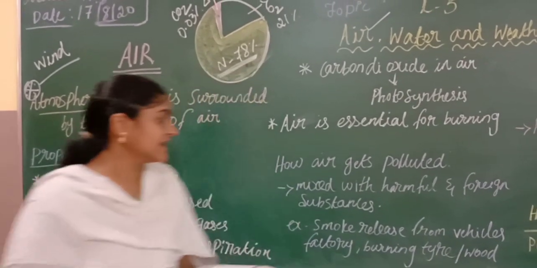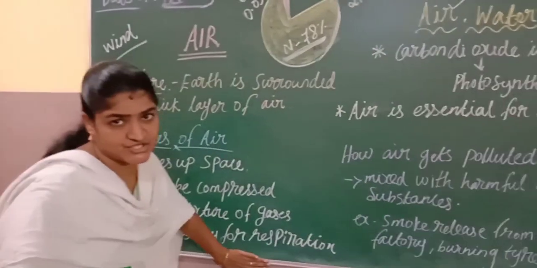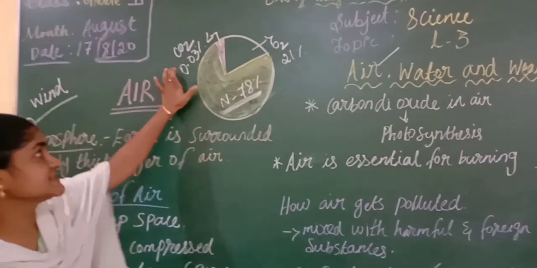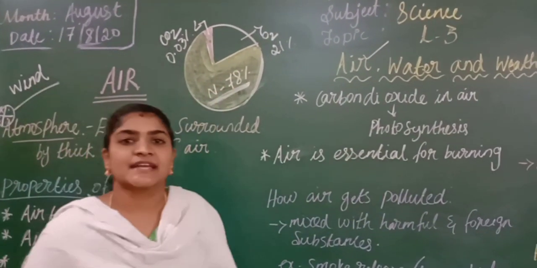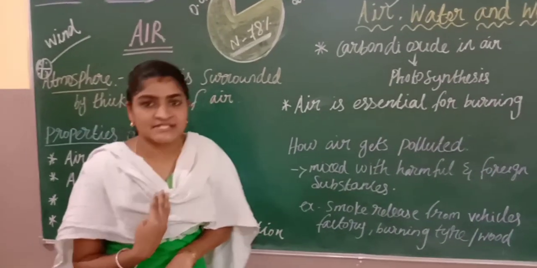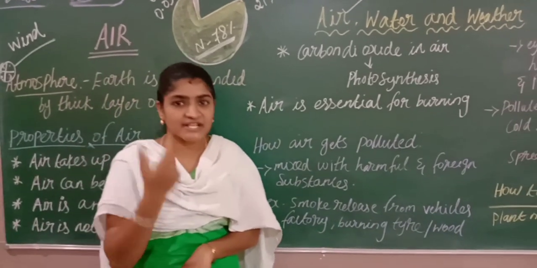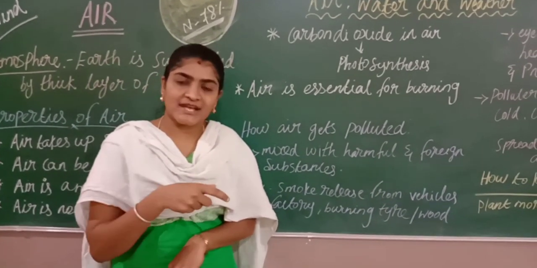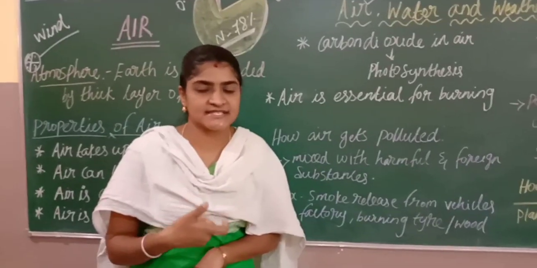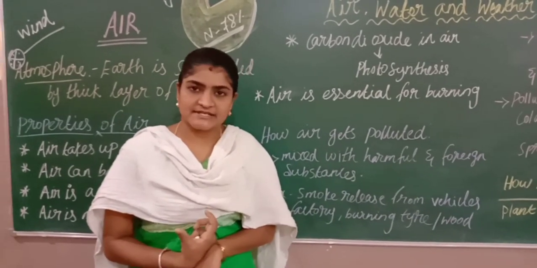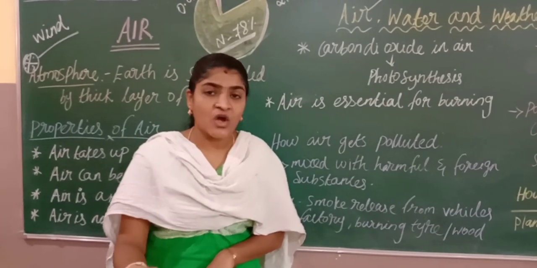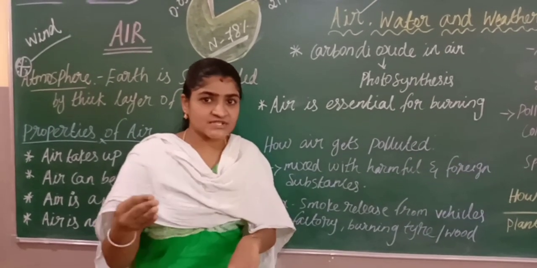Okay, and next one, air is necessary for respiration. In air we can see oxygen and carbon dioxide. These two gases are helpful for the respiration process in living things. For example, humans and animals will take oxygen and release carbon dioxide. Likewise, the plants also are involved in a respiration process, right, through the help of stomata. How does the plant take part in a respiration process? The plant takes carbon dioxide and releases oxygen. Okay, it is like just the opposite process, right?